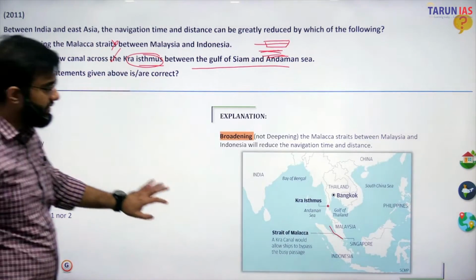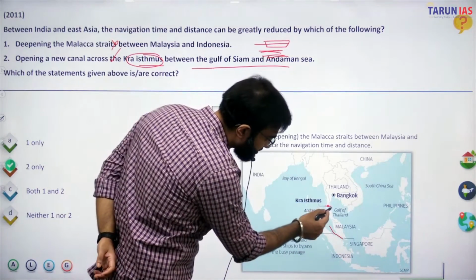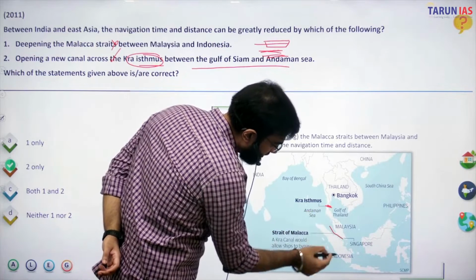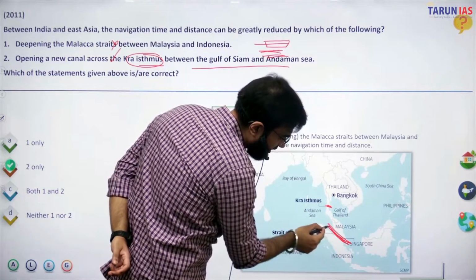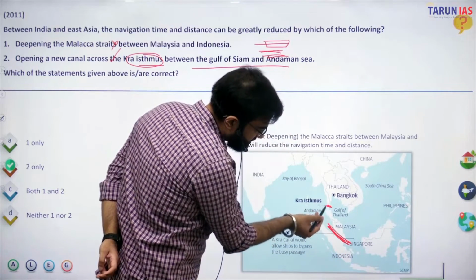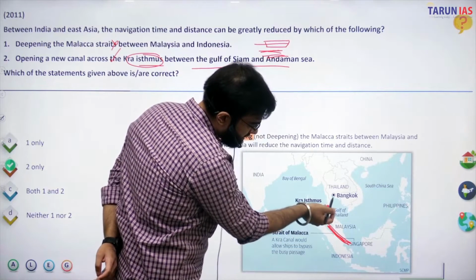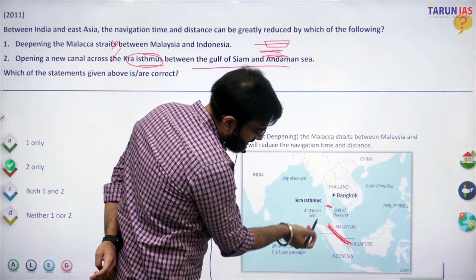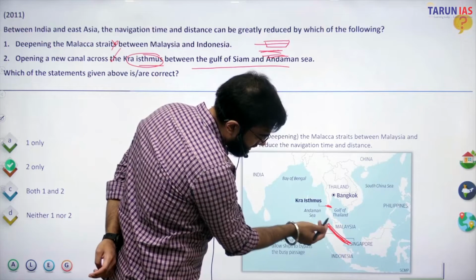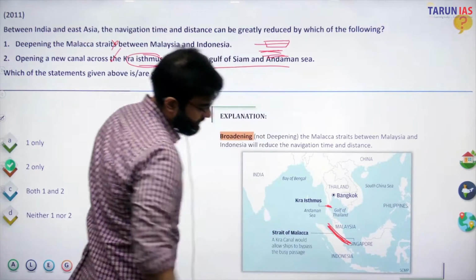So these two only. So here you can see the Kra Isthmus. This is the Strait of Malacca, and this is the Kra Isthmus, which connects Thailand, Myanmar, Thailand, and with the bottom part, Myanmar and Thailand. Okay.